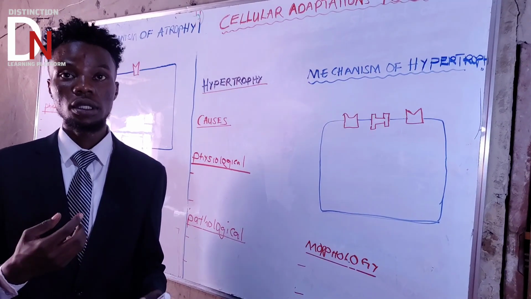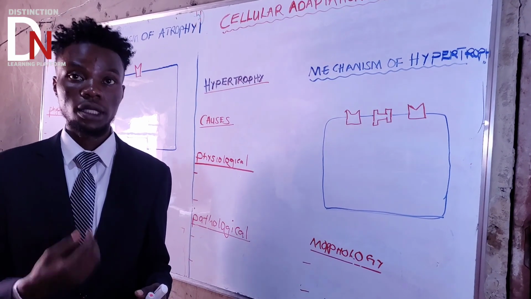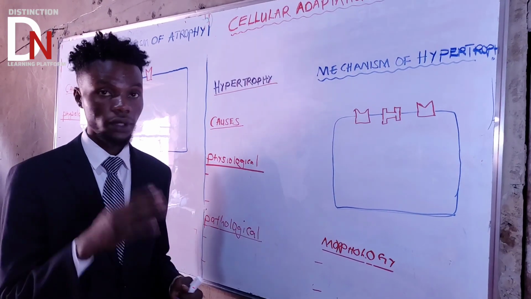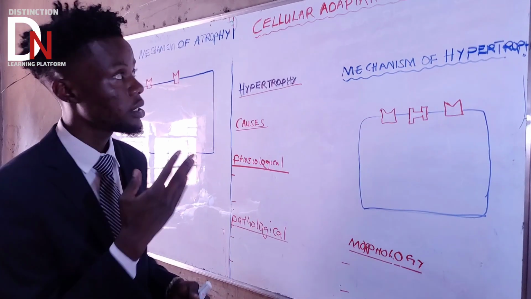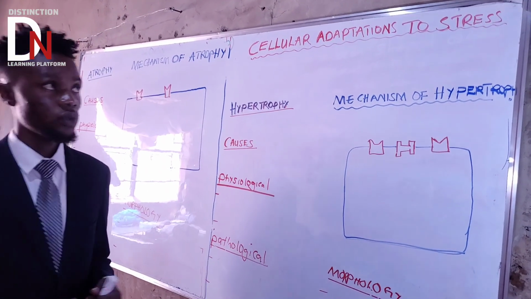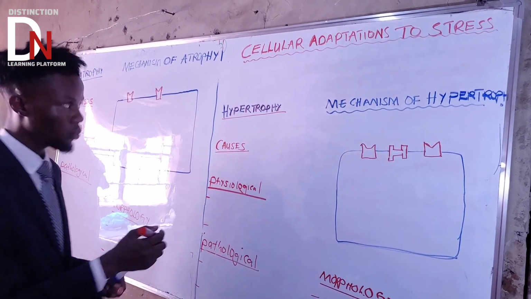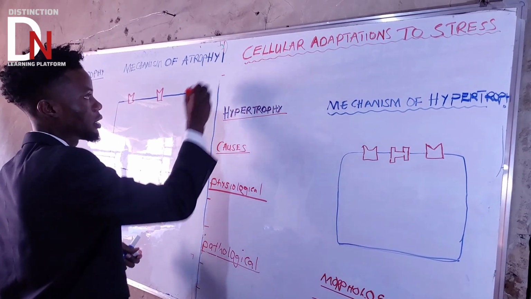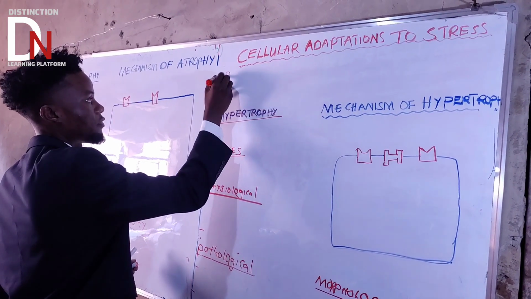Sometimes it can be irreversible, which can lead to cell death. But for most cases, cell adaptation is a reversible change because a cell was exposed to stress stimuli. So what are we saying? We're saying that cell adaptation is a reversible